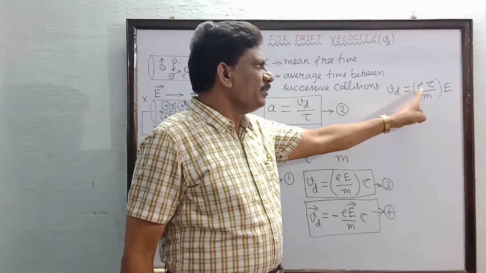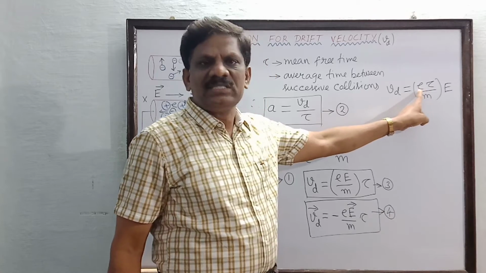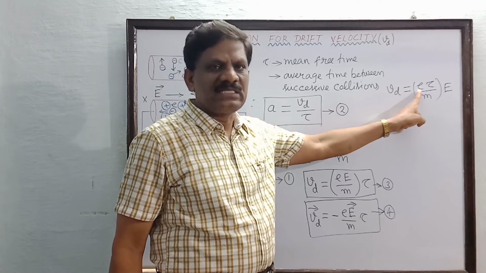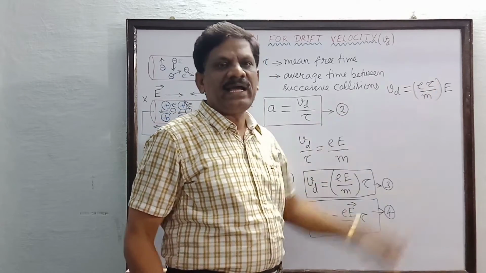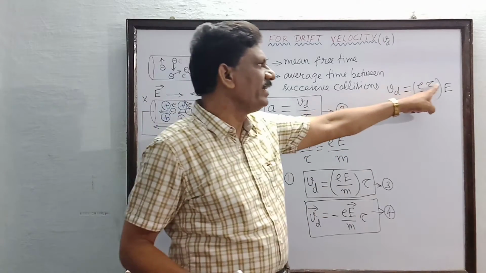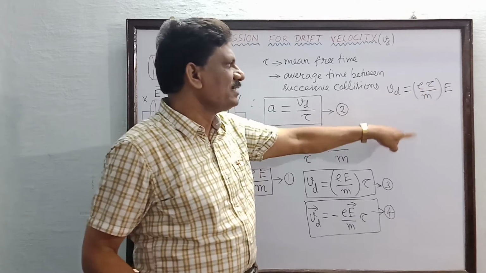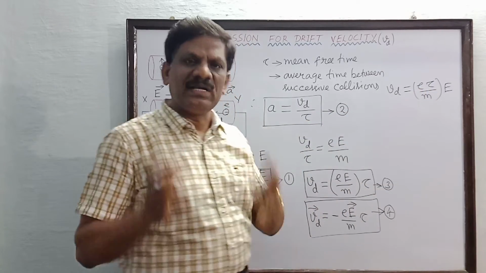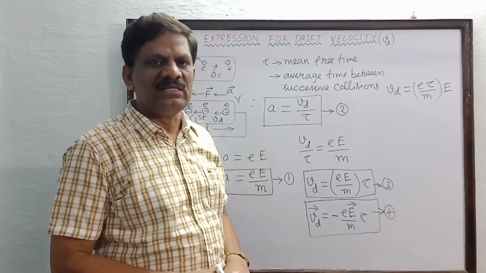In the bracketed quantity, e is the charge of the electron, which is a constant, and tau is the average time, so it is already an average and must also be a constant. And m is the mass of the electron, which is also a constant.